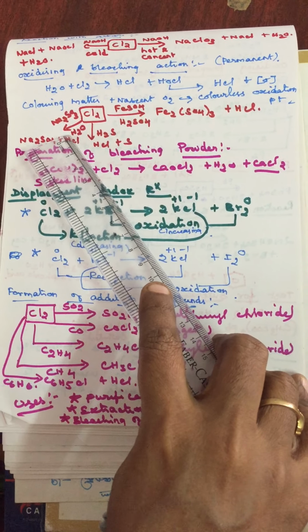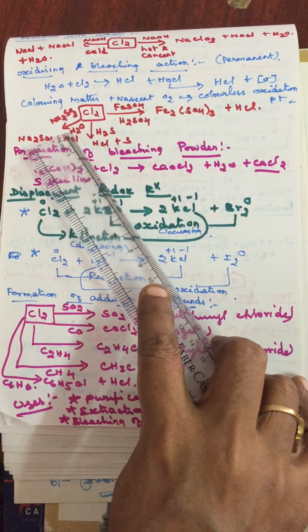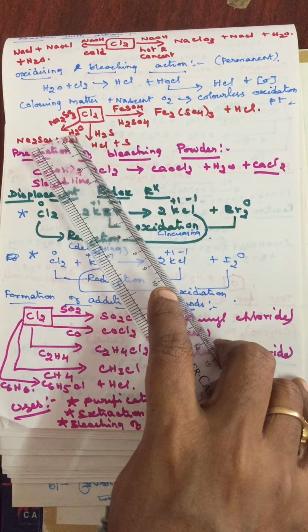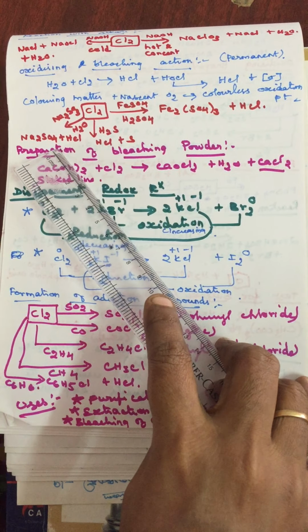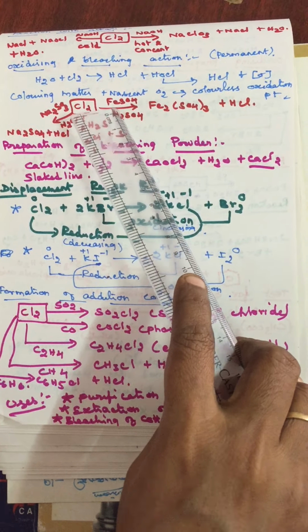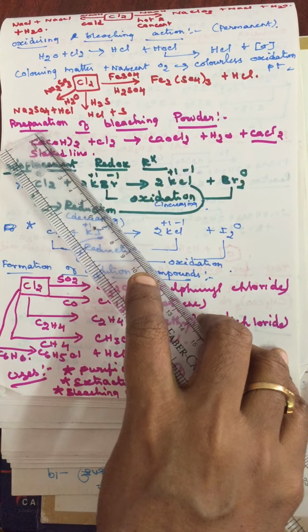Similarly, another salt, that is sodium sulfite, formula Na2SO3, in solution with H2O, gives sodium sulfate and water. So simply you can remember it. Ferrous sulfate reacts with chlorine to change into ferric sulfate. Similarly, sodium sulfite reacts with chlorine to change into sodium sulfate.